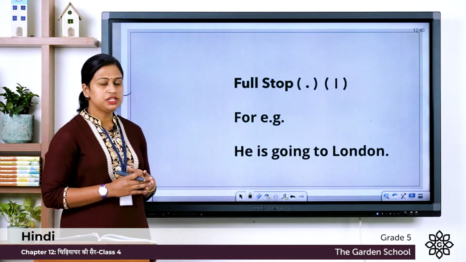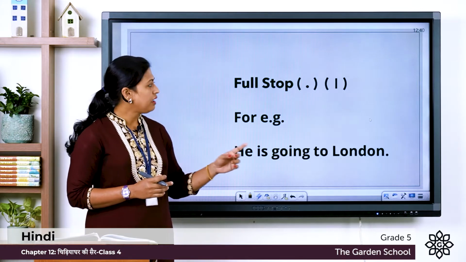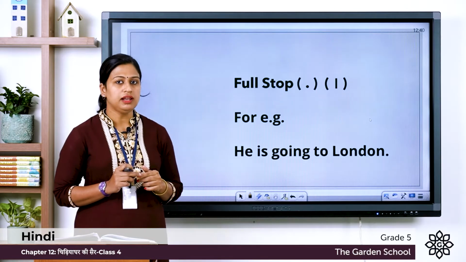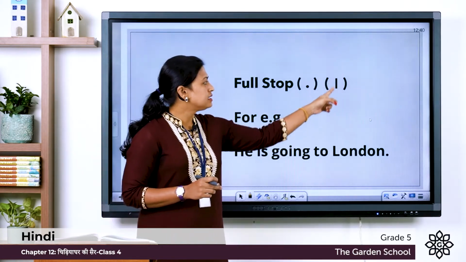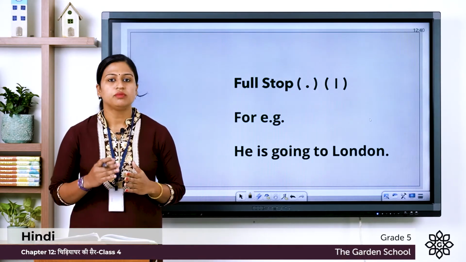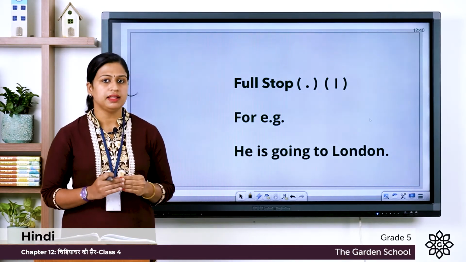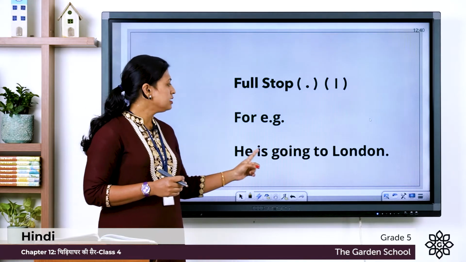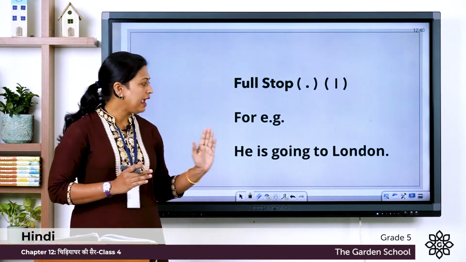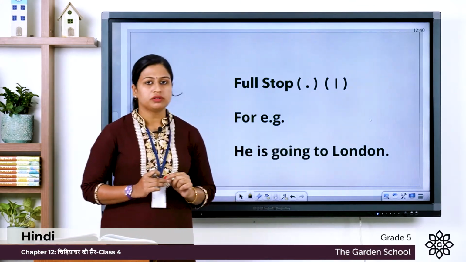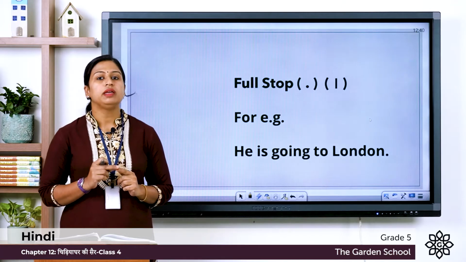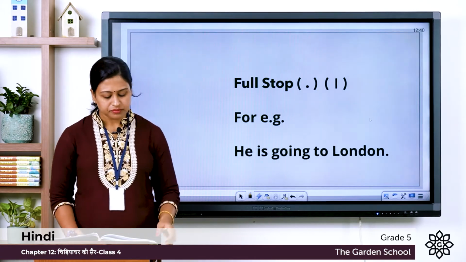And in English, we say full stop. And we write a dot in English language. But for Hindi language, we write a standing line. And this we write when we complete a sentence. For example, he is going to London. So this is a complete sentence and we end this sentence with a dot. So this we write in English language and for Hindi, we write a standing line.